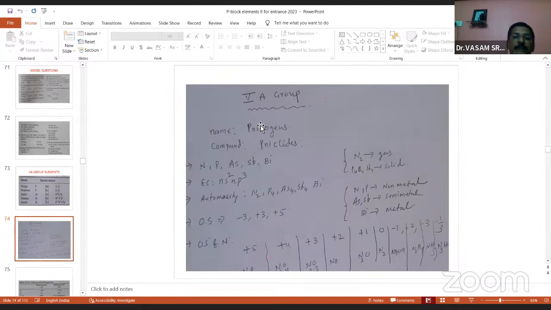You see, the name is pnictogens. Why? Because the compounds are called pnictides. That's why the 5th group elements' common name is pnictogens. And these are the group elements, and the electron configuration is ns2 np3.